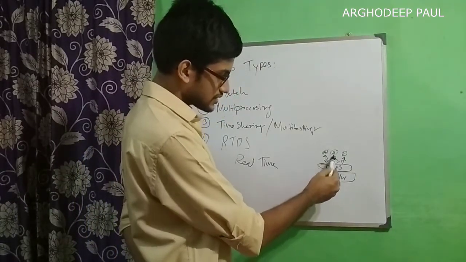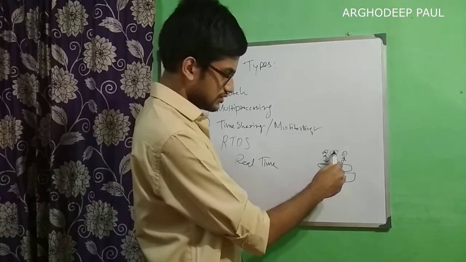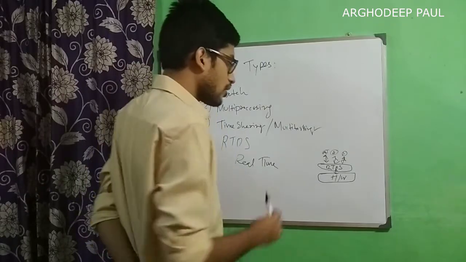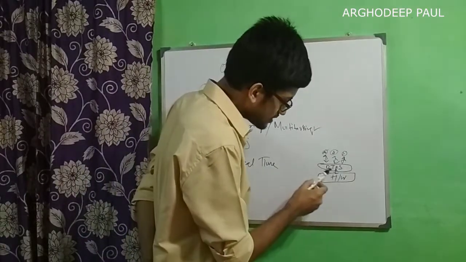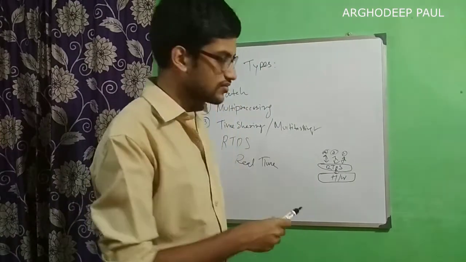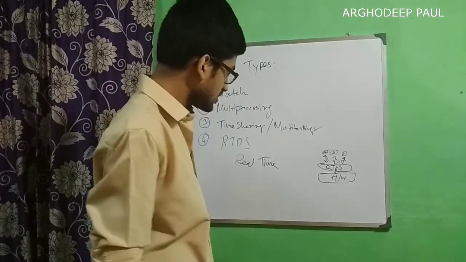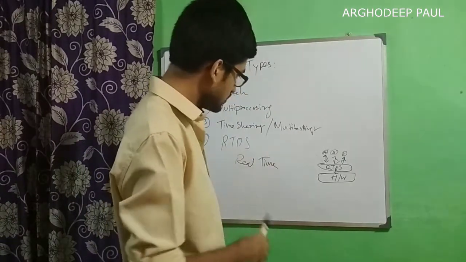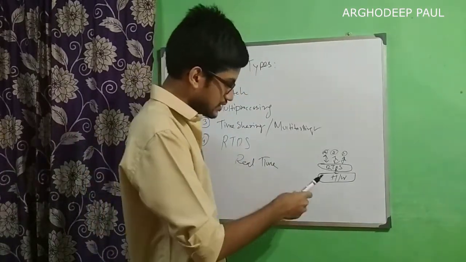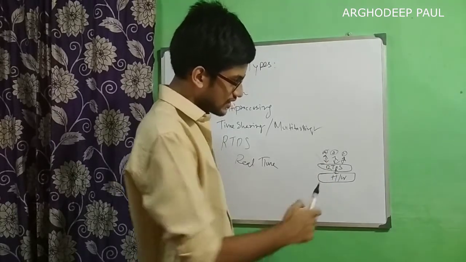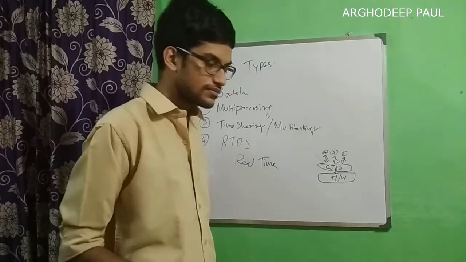Let's say this application B requires immediate attention from the operating system, while the operating system is giving time to A. If we consider the time sharing and multitasking types of operating system, then it will first dedicate time to an application, then after some time it will switch to the next application.